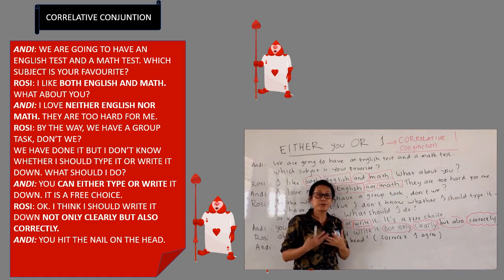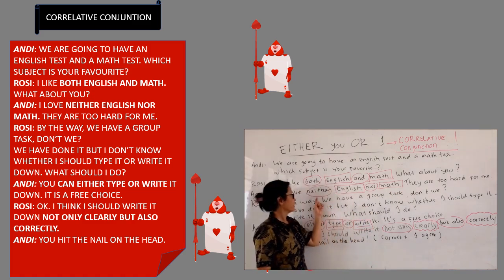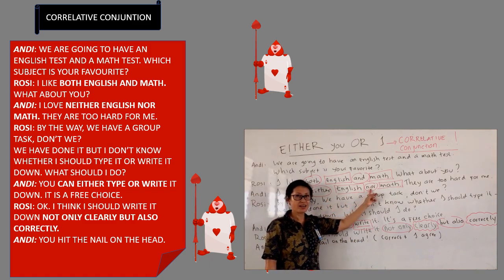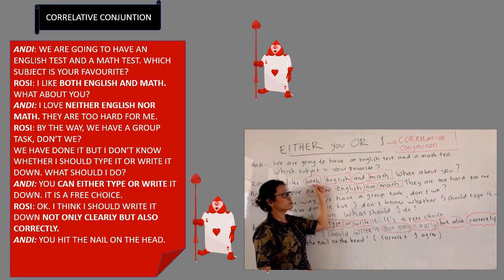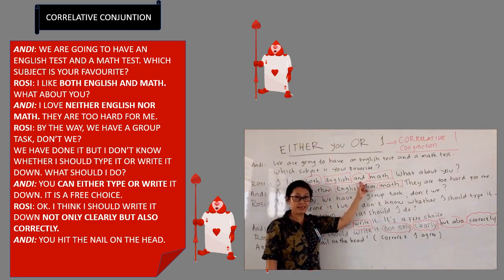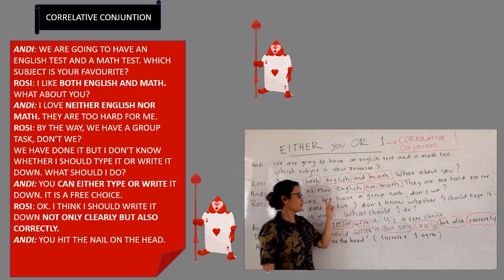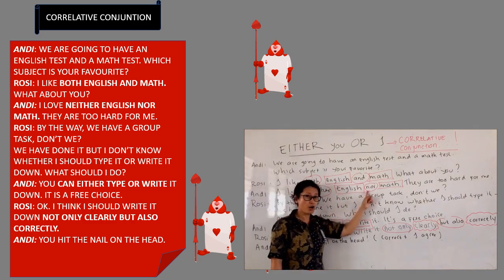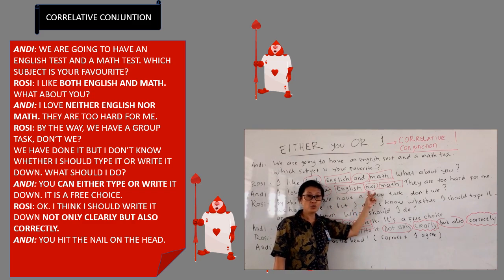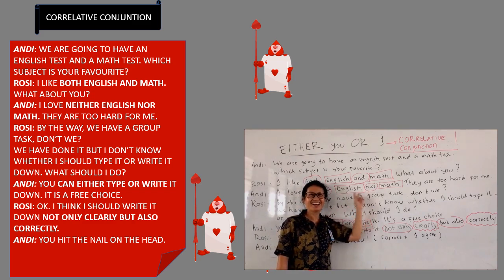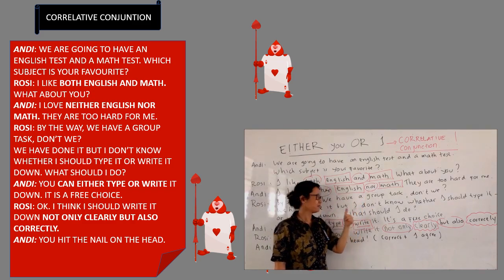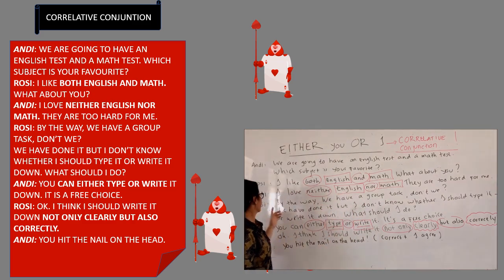Then, how to express kalau kita tidak suka dua-duanya? We will use neither together with nor. See the difference? Repeat here. If you use both and means kedua-duanya iya, right? If you use neither nor, we can say dua-duanya tidak. Good. Now let's go on.